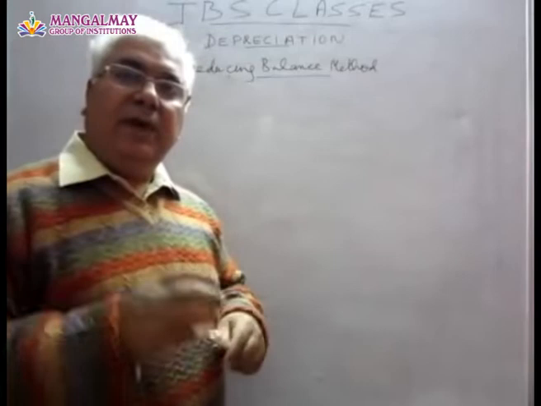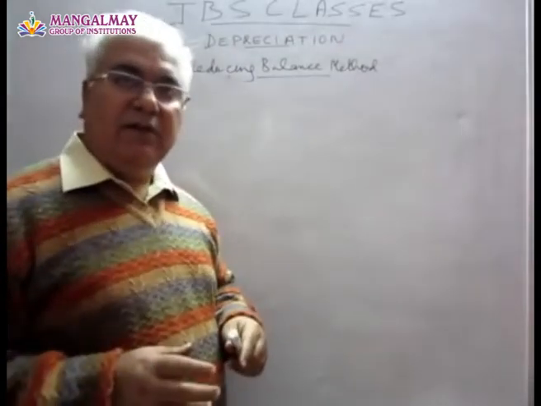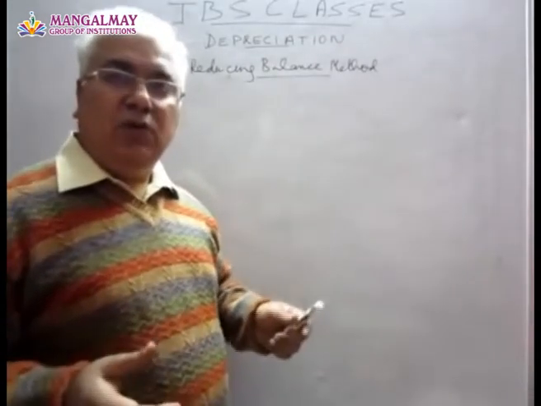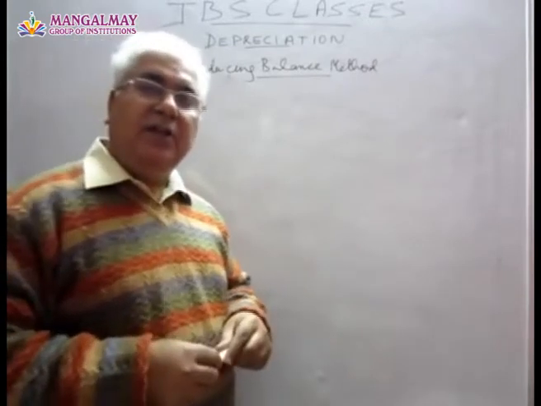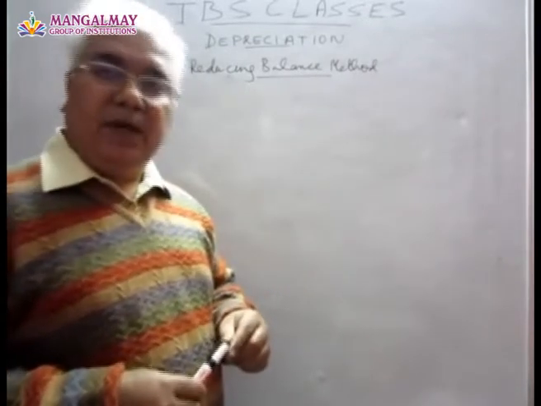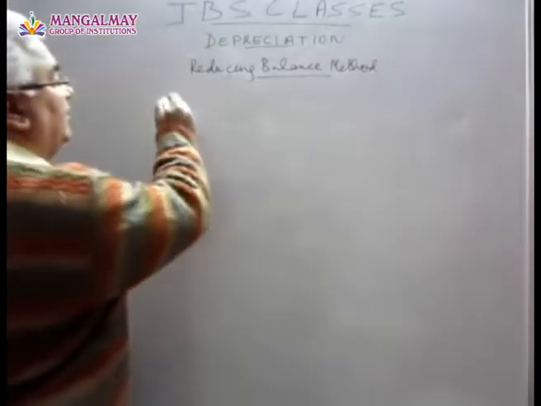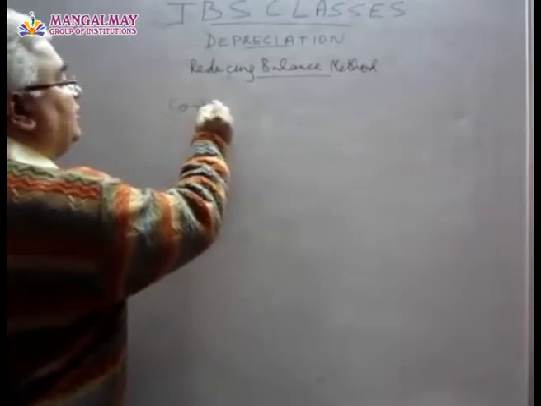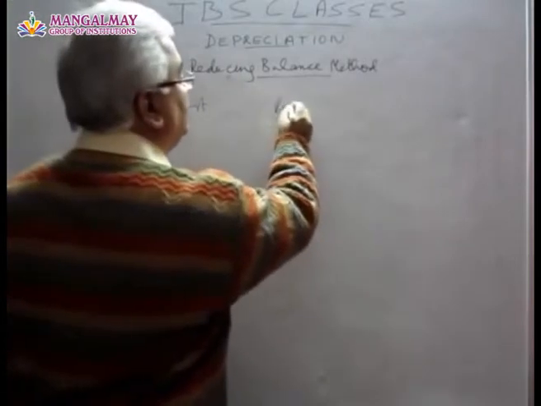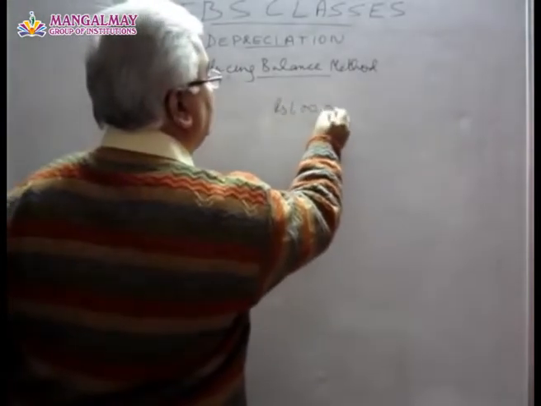So let us now understand how reducing balance method works. For example, we buy a machinery for rupees 1 lakh, and you are told that you have to depreciate this machinery at the rate of 10% per annum on reducing balance method. Then how much will you charge in the first year?